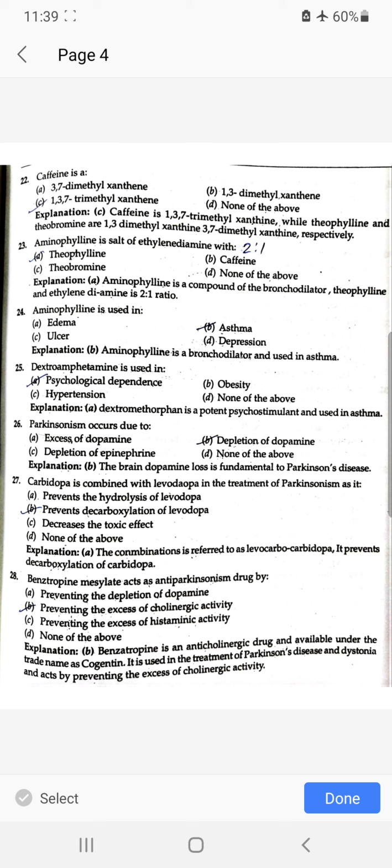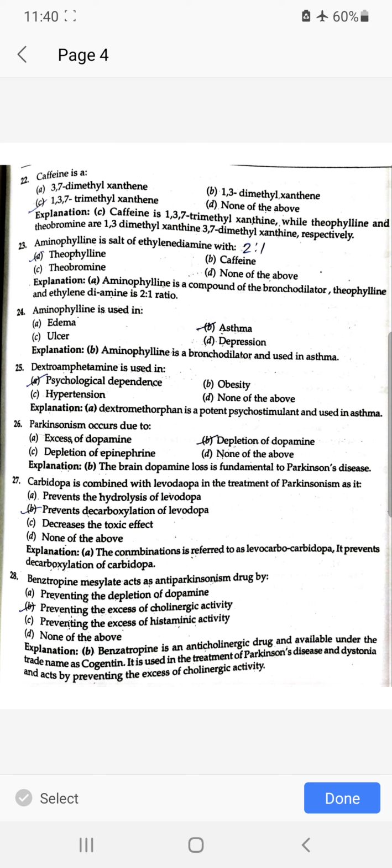Aminophylline is a salt of ethylenediamine with theophylline. Aminophylline is used in asthma. Dextroamphetamine is used in physiological dependence. Parkinsonism occurs due to depletion of dopamine. Carbidopa is combined with levodopa in the treatment of Parkinsonism as it prevents decarboxylation of levodopa.